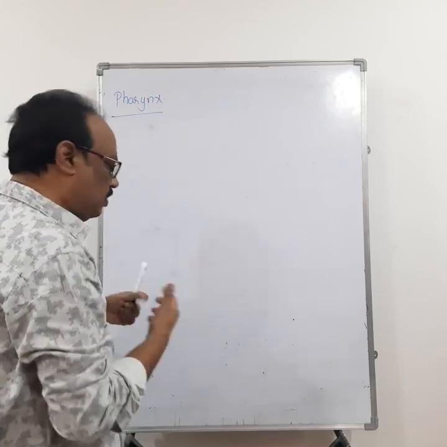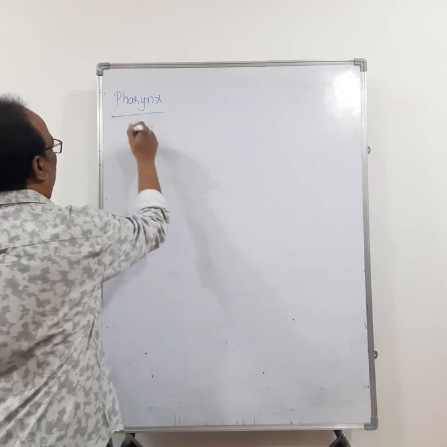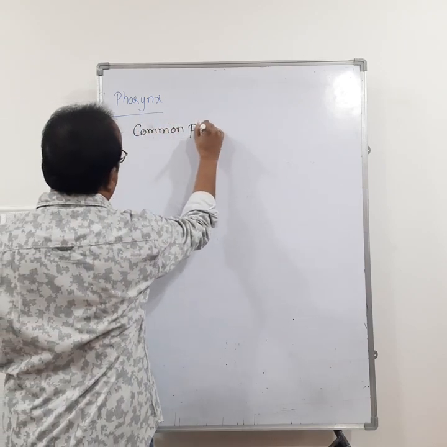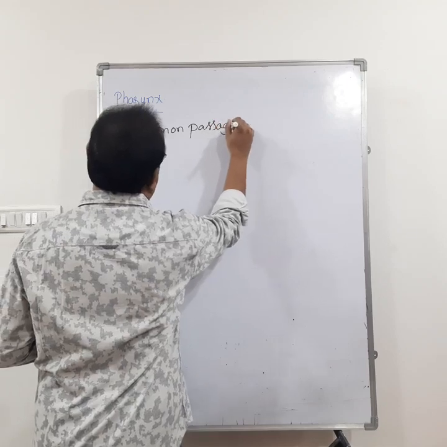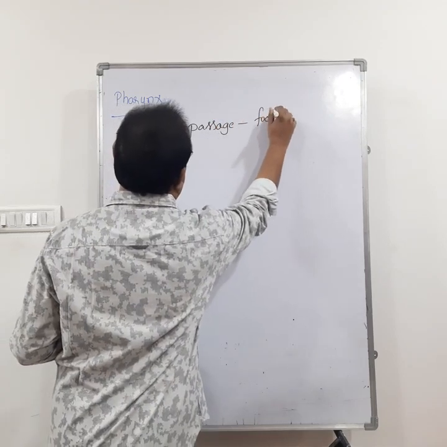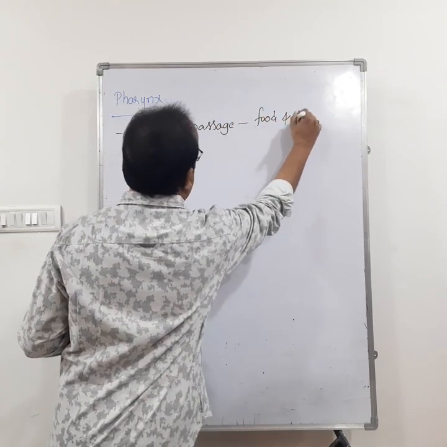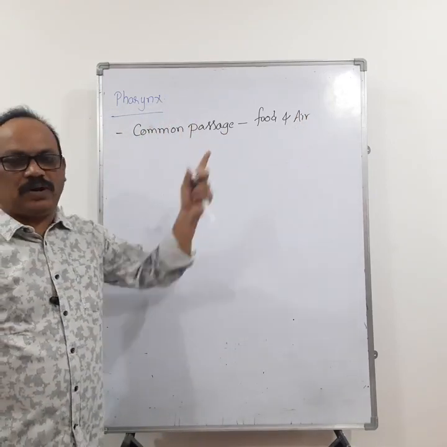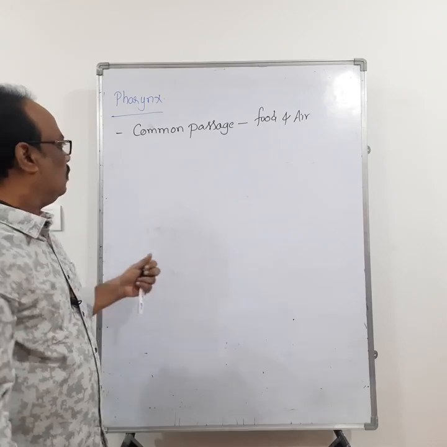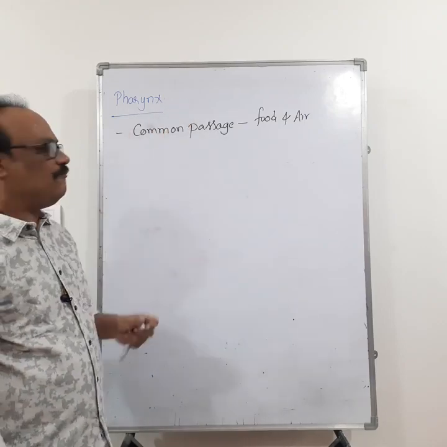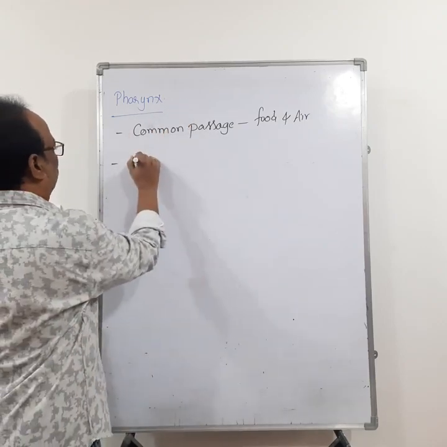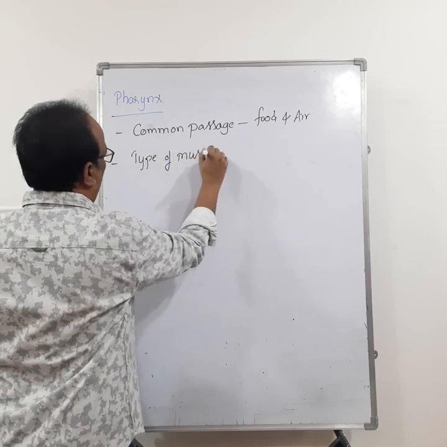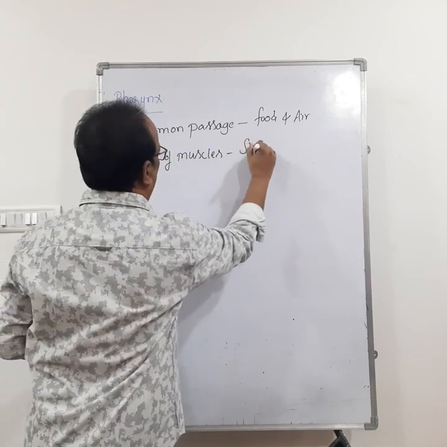So we see the pharynx. Pharynx is a common passage for both food and air. Okay. Type of muscles present in the pharynx. So what type of muscles are present? The muscles are striated muscles.